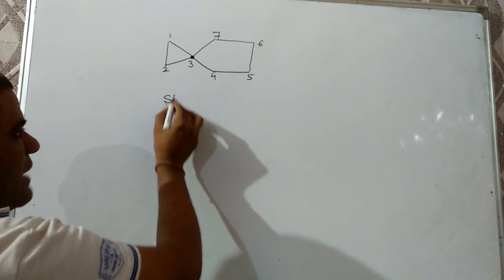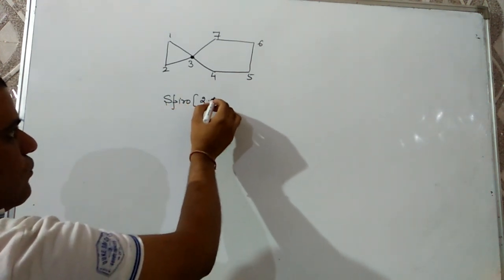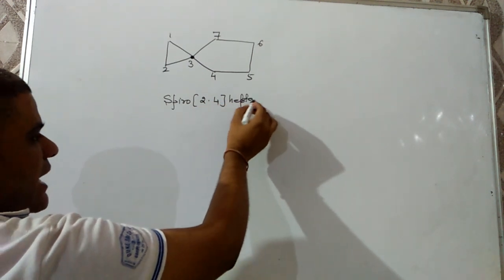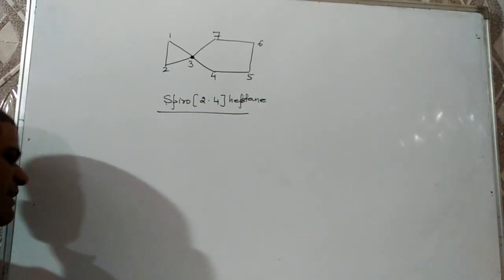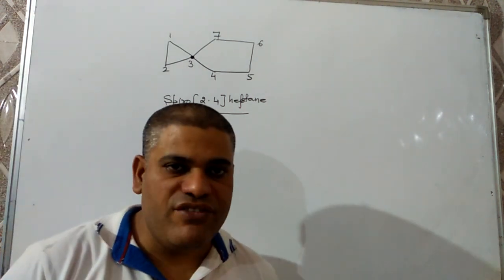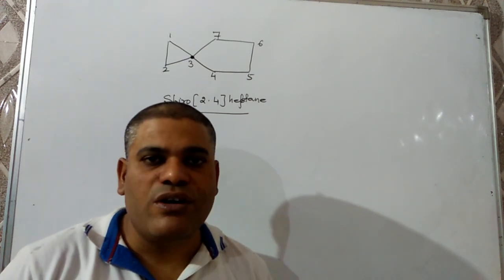We have to start numbering from the smaller ring next to the spiro atom: 1, 2, 3, 4, 5, 6, 7. The name will be spiro 2.4 heptane. Keep it in mind, here we first go through the smallest bridge, then the largest bridge, and the number of carbons in each bridge other than the spiro atom are shown in brackets: 2, 4.